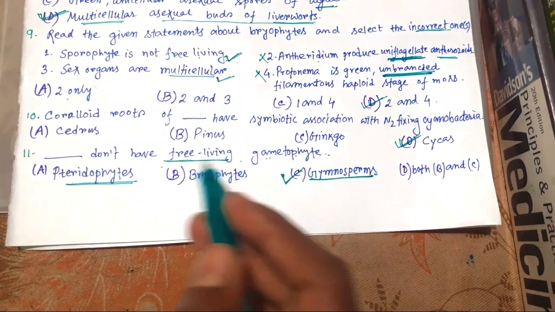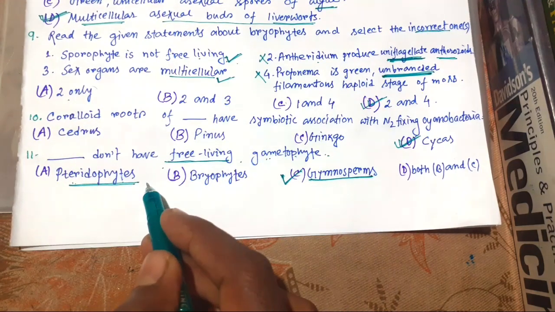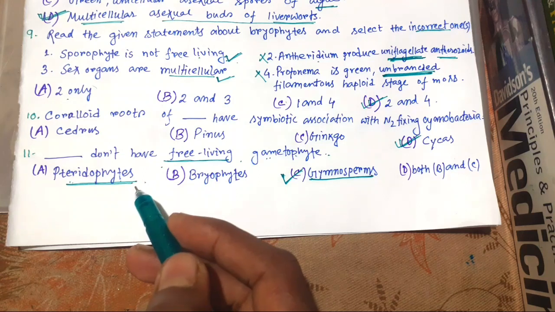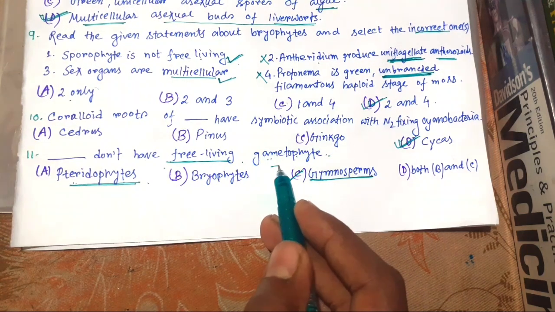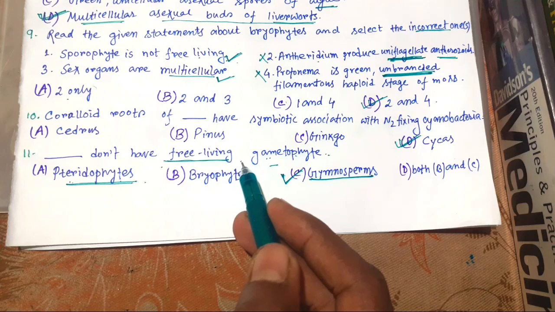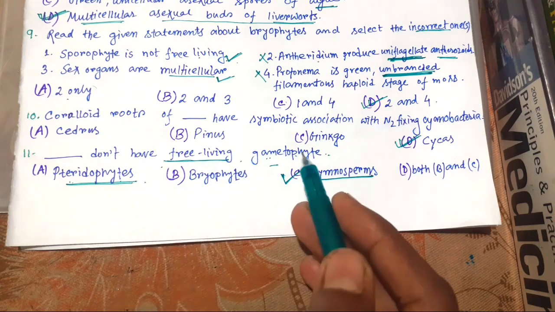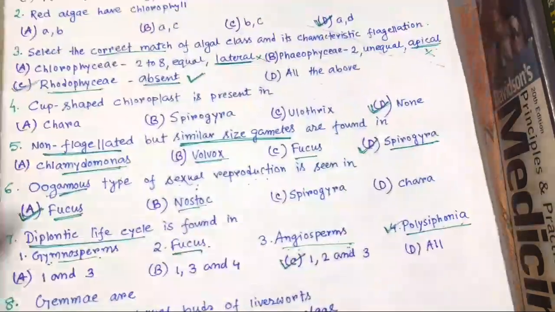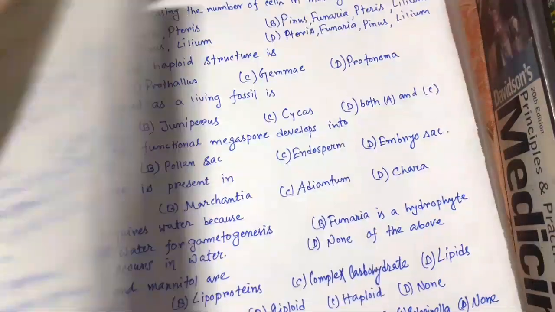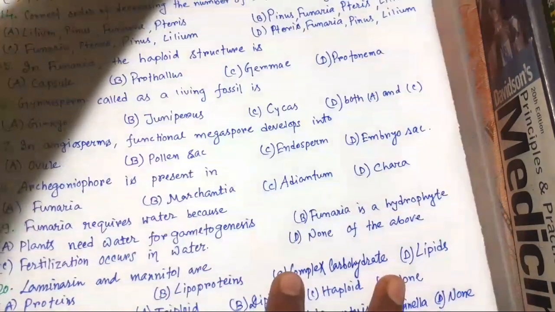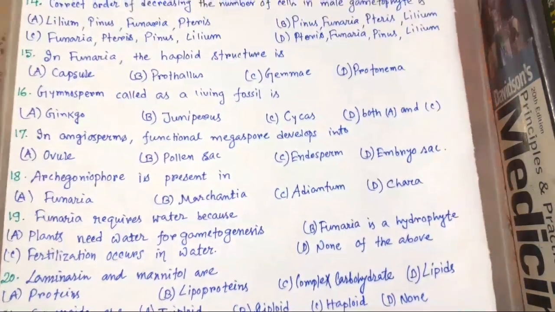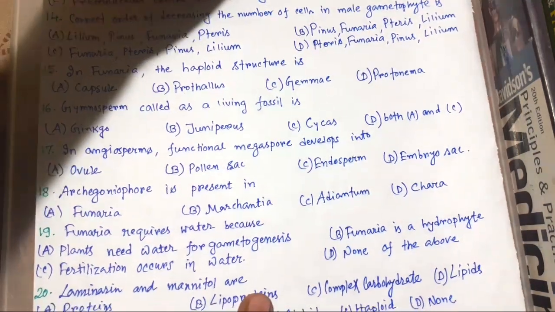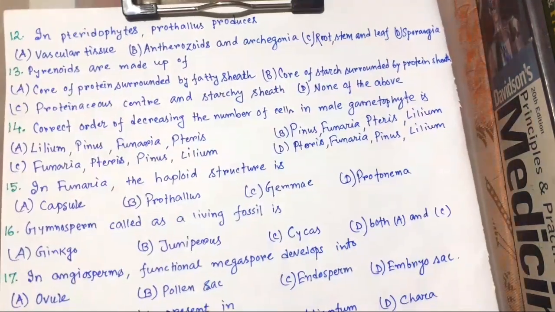But in case of pteridophytes, sporophyte is the dominant stage. So there is the difference between bryophyte and pteridophyte. So now next.